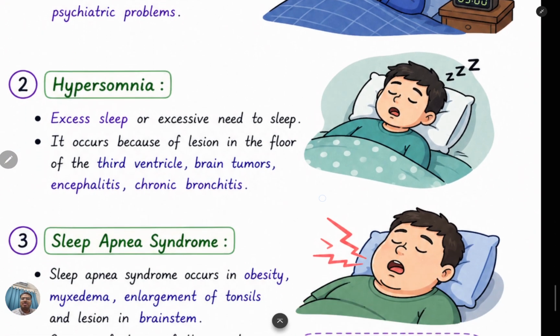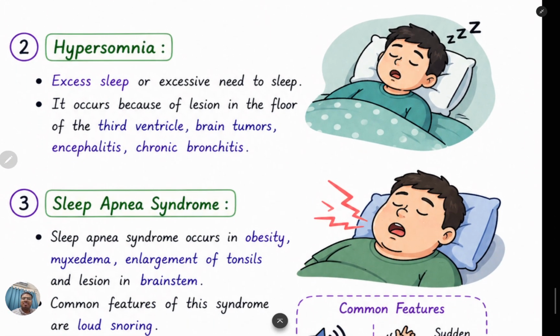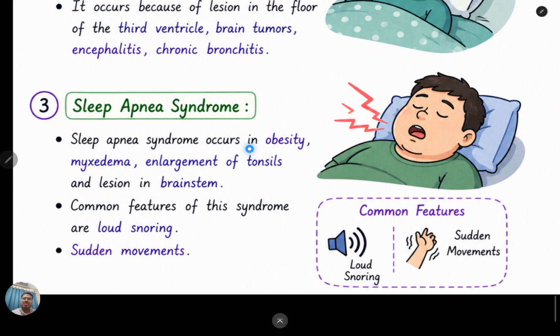Next is hypersomnia, excess sleep. When the person has excessive need to sleep, it occurs due to a lesion of the floor of the third ventricle, brain tumor, encephalitis, and chronic bronchitis. Next, the third one is sleep apnea syndrome. Sleep apnea syndrome occurs in obesity, myxedema, enlargement of the tonsils, and lesions in the brain stem. Common features of this syndrome are loud snoring and sudden movements.